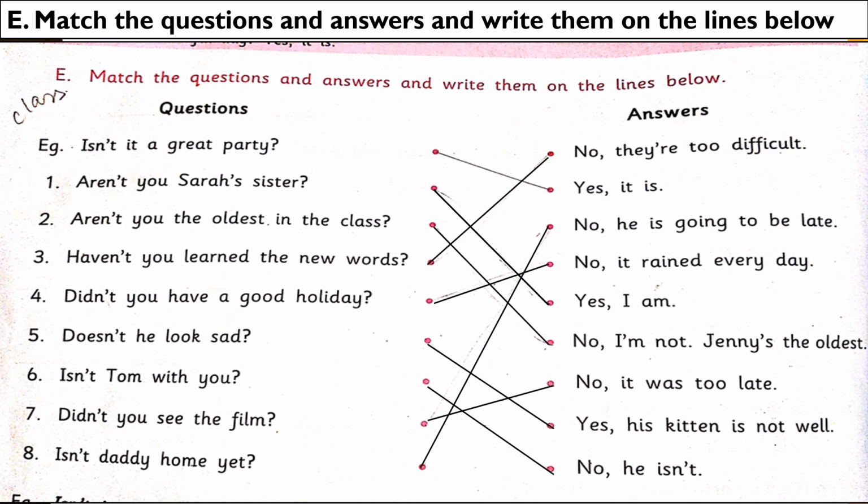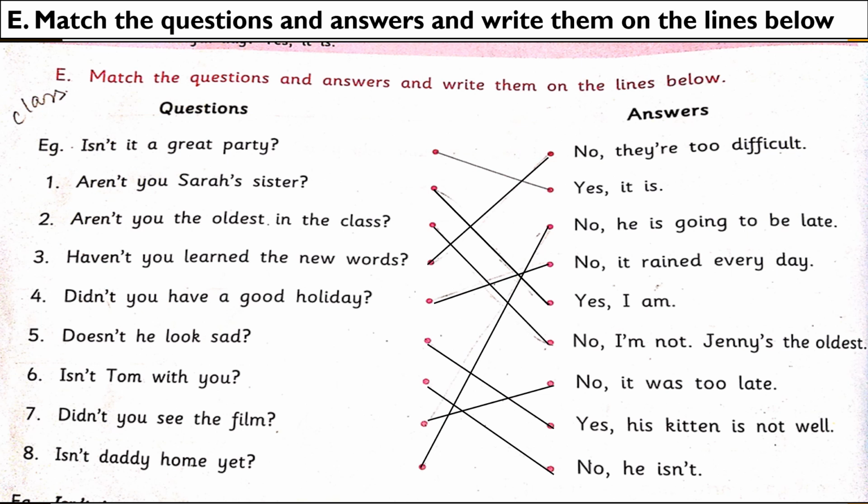The fourth one, didn't you have a good holiday? Answer, no, it rained every day. The fifth question, doesn't he look sad? Answer, yes, his kitten is not well. The sixth question, isn't Tom with you?